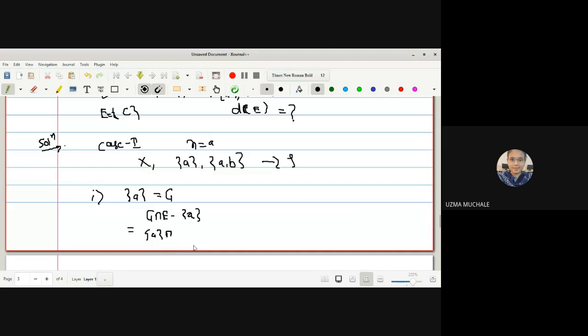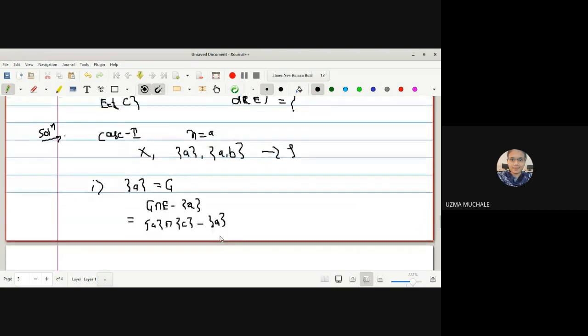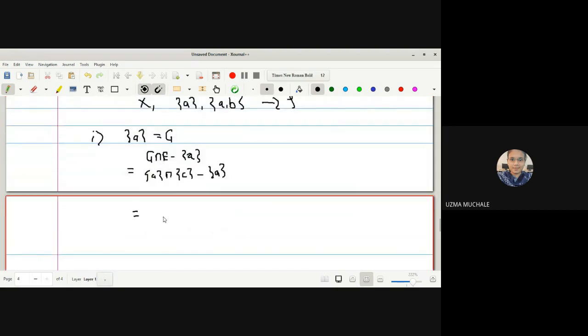Singleton C, minus x, where x in this case is singleton A. Now the intersection of A with C is the empty set. The intersection of the empty set with any set is empty, and hence we can say directly x equal to a is not a limit point.